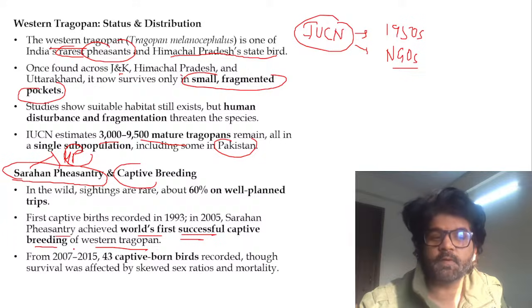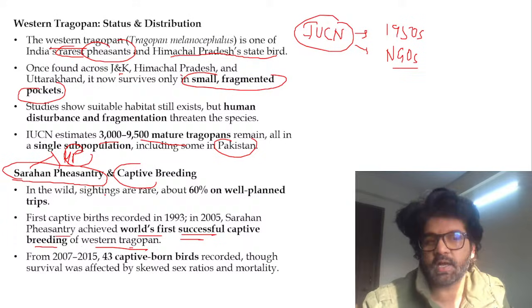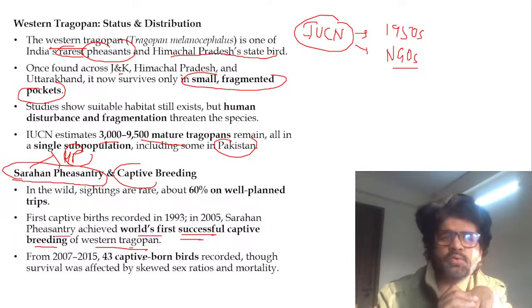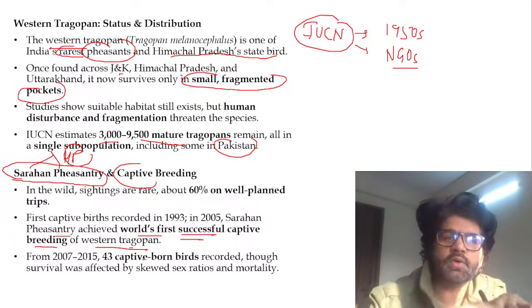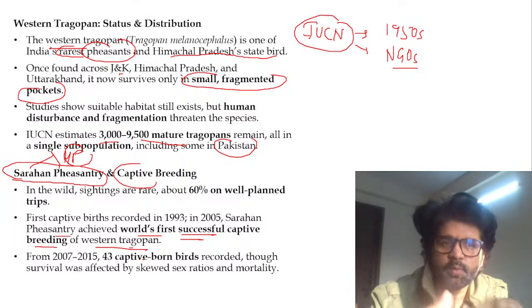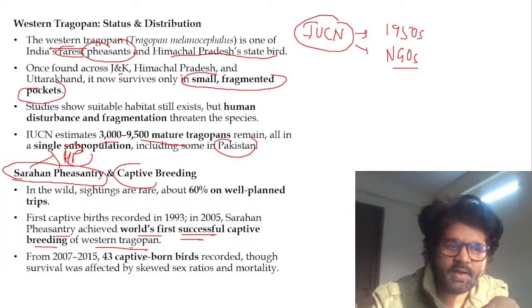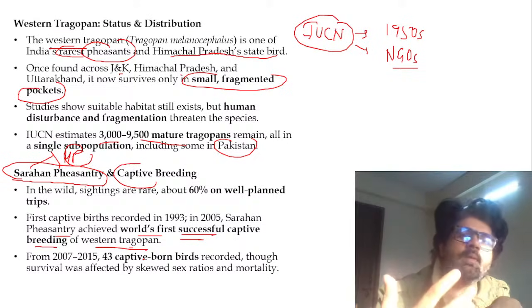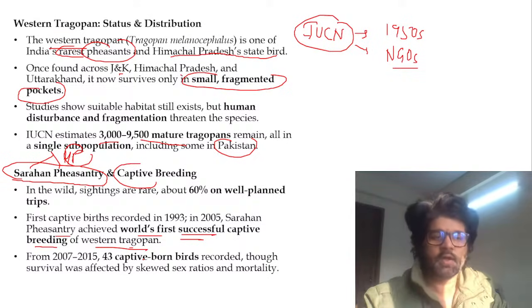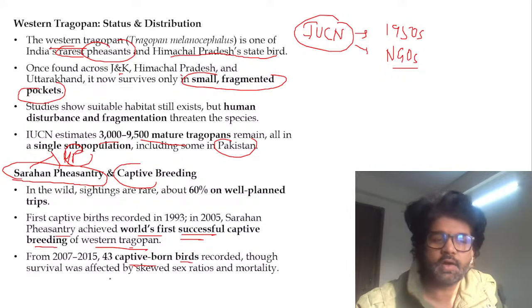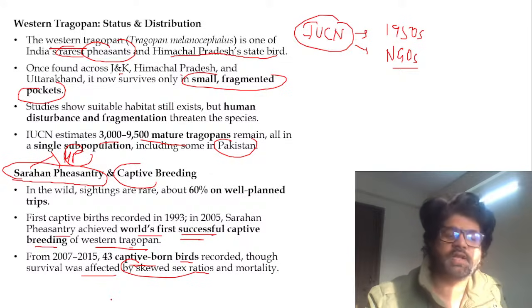So the first successful captive breeding of Western Tragopan happened in the Sarahan Pheasantry in Himachal Pradesh. But this article is saying that no, only ex situ conservation is not the way to go. They are not surviving in situ because of human induced changes. In captive breeding, they are facing issues. They are not the original Western Tragopan, which they would be if you were preserving them in situ. From 2017 to 2025, 43 captive-bred birds were recorded, though survival was affected by skewed sex ratio and mortality.